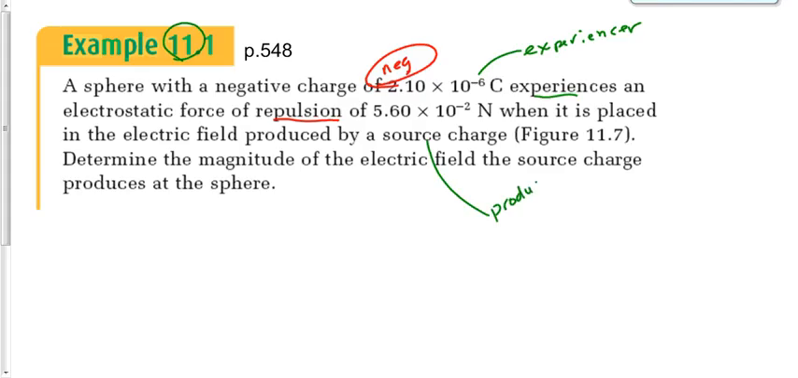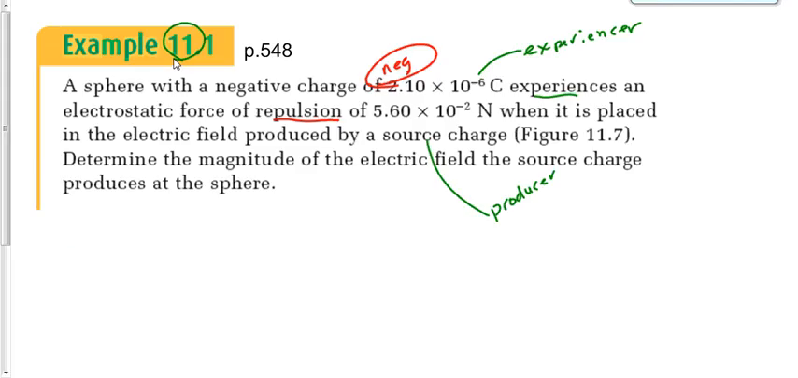It's what causes it. What do we know more about? The producer or the experiencer? To go back to the analogy we used, what would we know more about? The Earth or the board marker? What causes the field or feels the field? Yeah, we know more about the experiencer, right? So let's use the experiencer equation here.